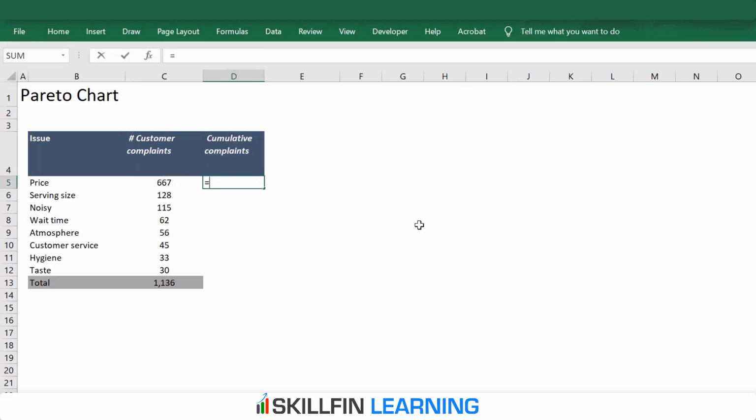Cumulative customer complaints is the sum of this, and from the second row you can sum C6 plus D5. So I have the cumulative number of complaints. The total number of complaints is 1136, which matches the total number of customer complaints.